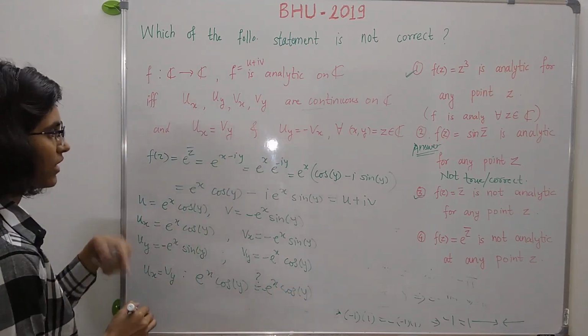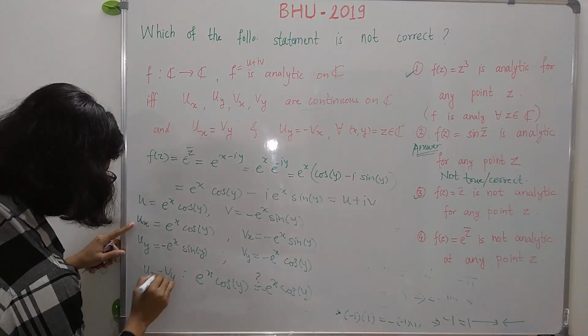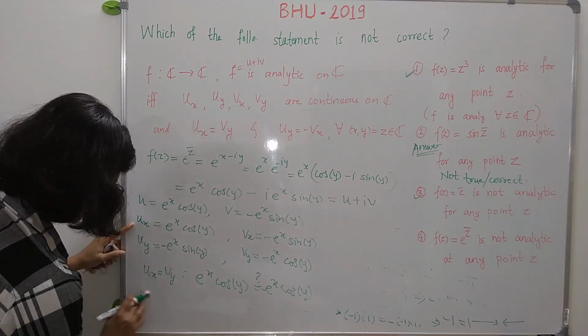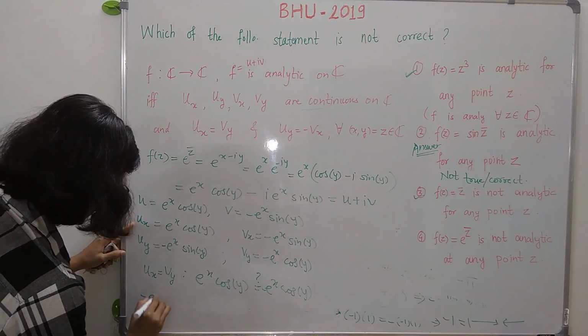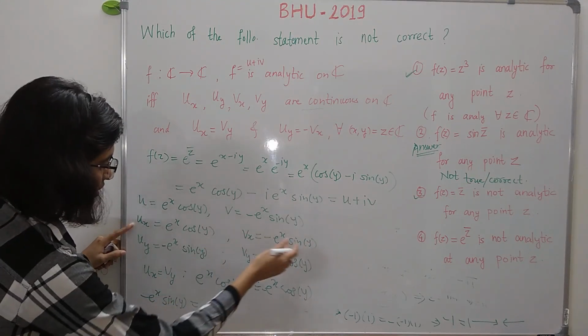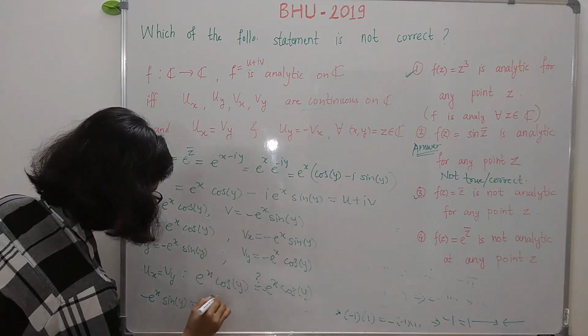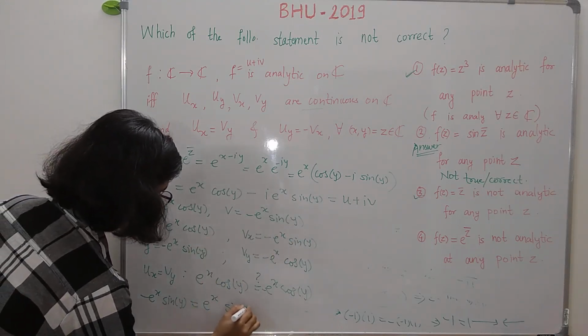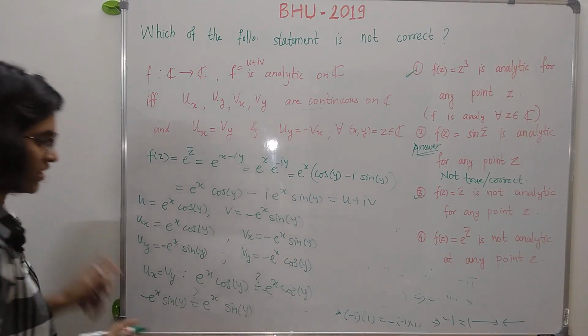uy is equal to minus of vx. So uy means minus e raised to x sin y is equal to minus of vx. So minus of minus is plus e raised to x into sin y. So is this true?